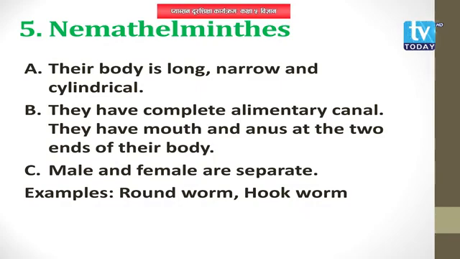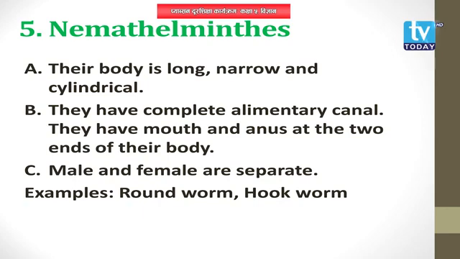They have a complete alimentary canal. In their bodies, they have mouth as well as anus. In Platyhelminthes, the alimentary canal was incomplete. They had mouth but no anus. But in Nemaschelminthes, they have mouth as well as anus, so their alimentary canal is complete.